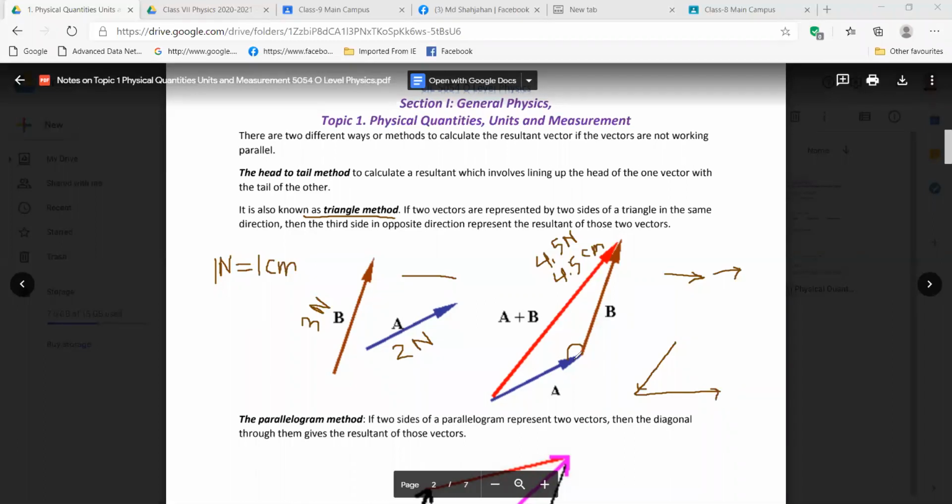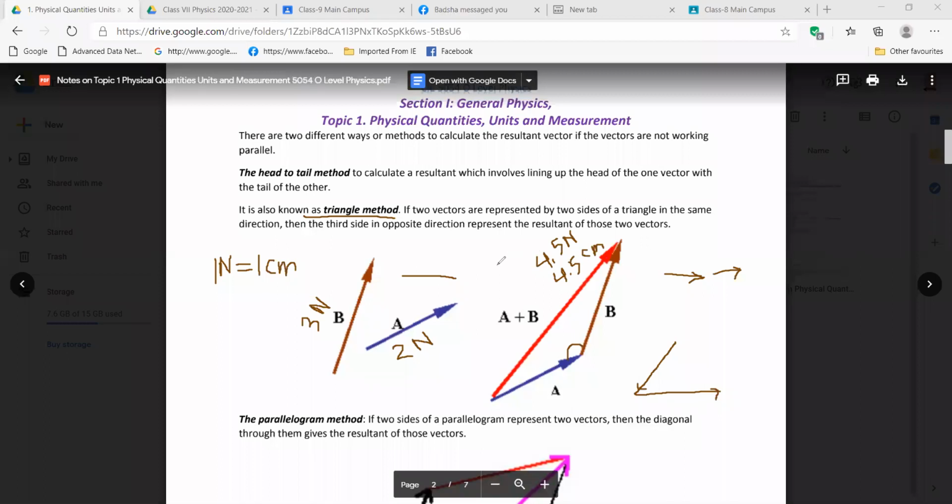Clockwise means it will turn right side, and anti-clockwise means it will turn the opposite way, circularly. So the direction of A and B is anti-clockwise, and the third side you will complete and give the direction clockwise, the opposite direction. That's the triangle method. The method is written here. Anyone, please read this, the triangle method.